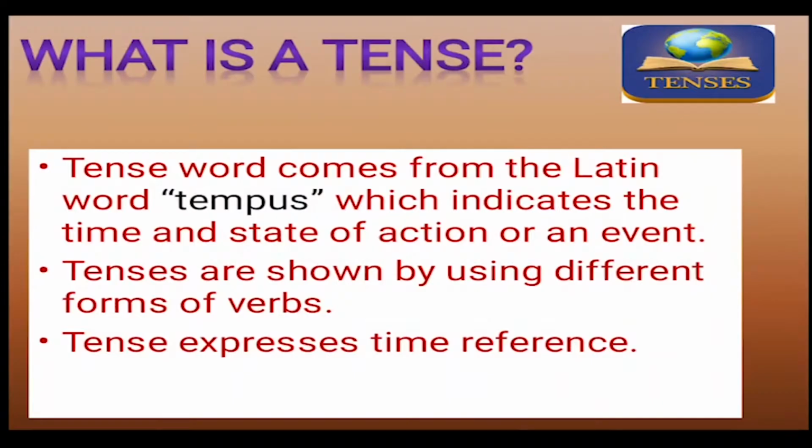Before we learn about present tense, first we should understand what a tense is. The word tense comes from the Latin word tempus, which indicates the time and state of an action or an event. Tenses are shown by using different forms of verbs. Tense expresses time reference. So, children, when we talk about tense, we talk about verbs in different forms. We talk about time. Therefore, tense is related to time, and that is related to the verb forms.